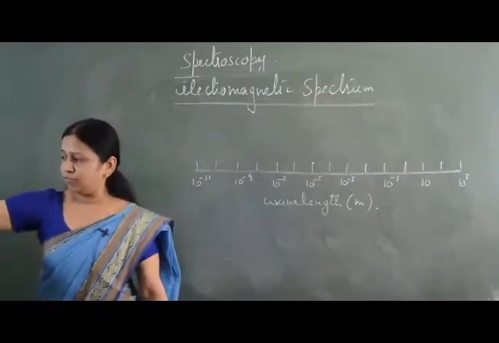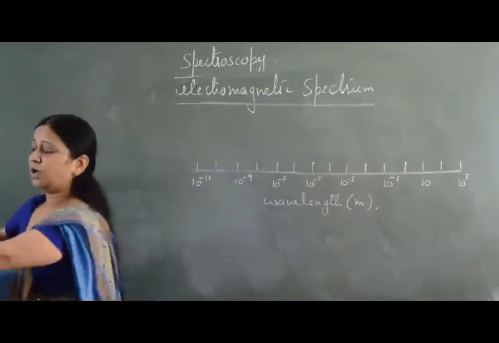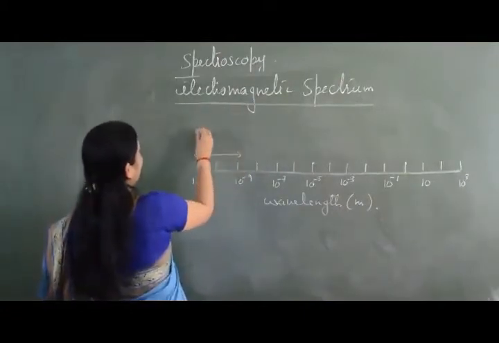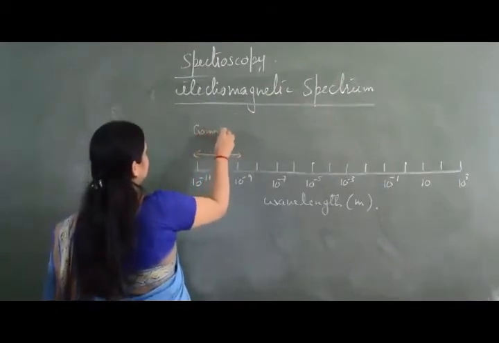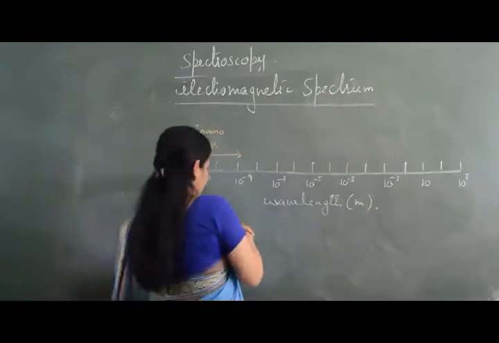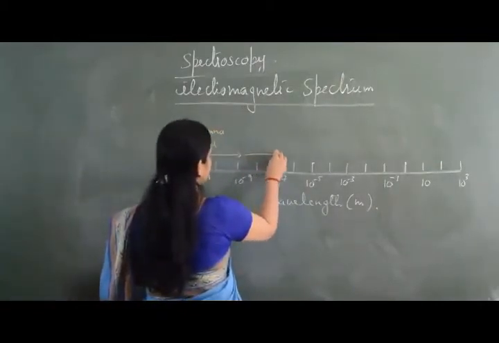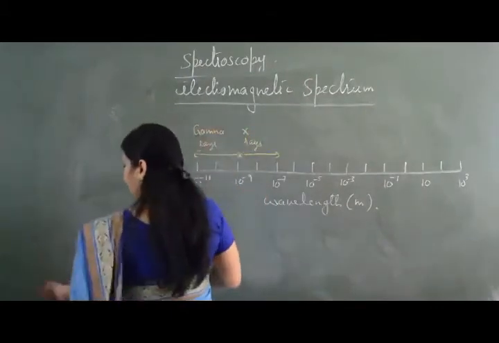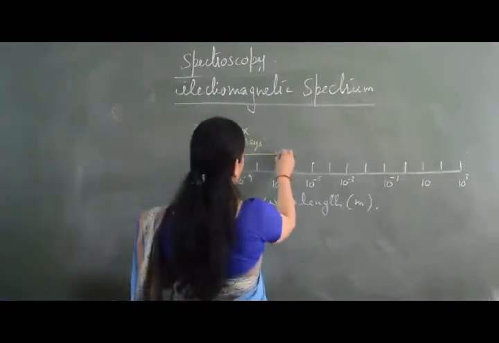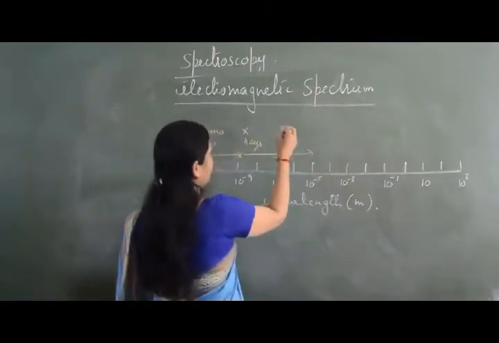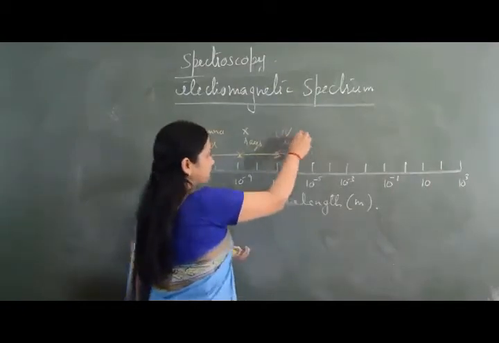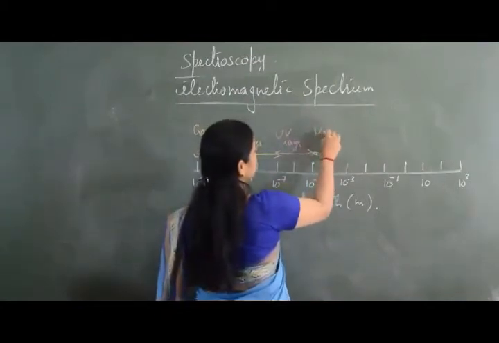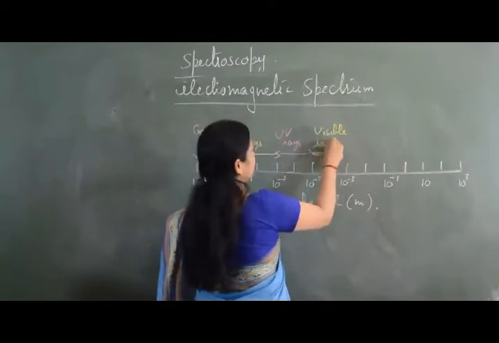If we draw the different ranges of rays, then from here to here we have gamma rays. After gamma rays, this one is X-ray. Then after X-ray, we have UV rays. And after UV rays, this short portion is the visible range or visible rays.